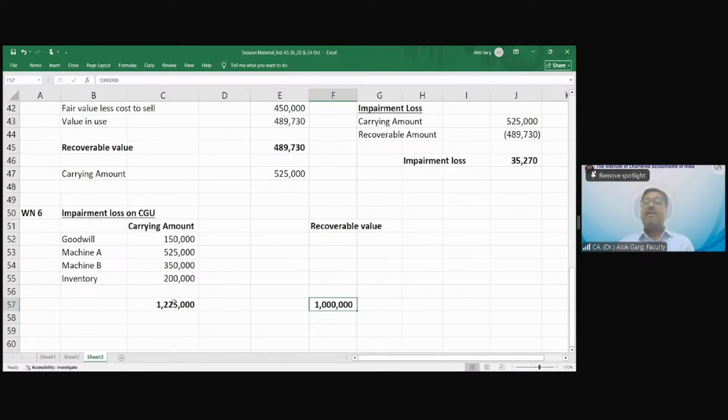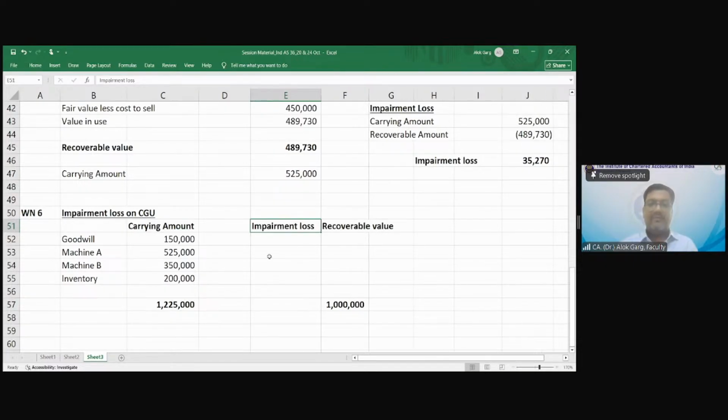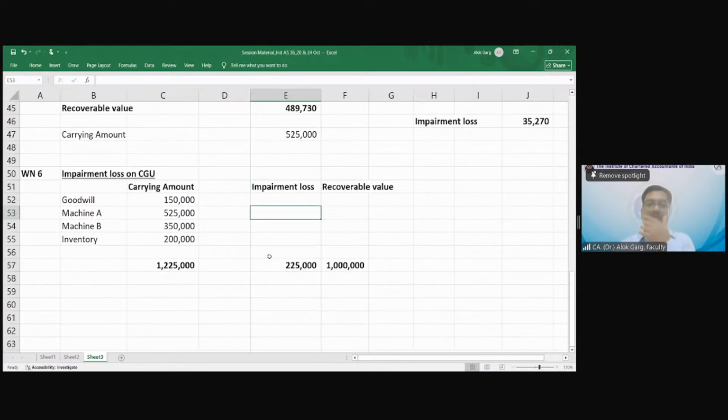So what is the impairment loss on the CGU? 2,25,000. This minus this, 2,25,000 is the impairment loss.